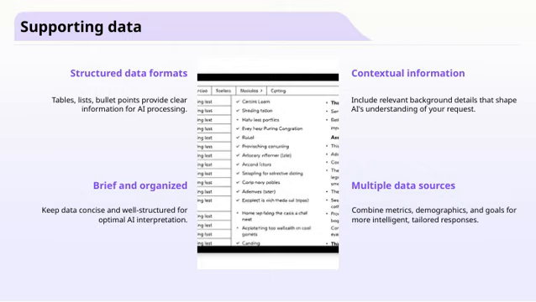And don't forget, combining multiple data sources, such as metrics, demographics, and goals, enables the AI to generate more intelligent and tailored responses that fit your specific needs. Overall, organizing your data thoughtfully not only improves AI processing, but also ensures your message is conveyed clearly and effectively.